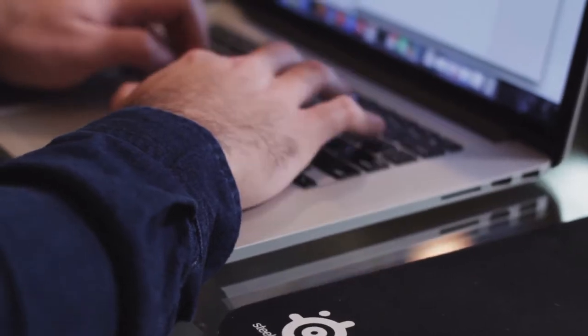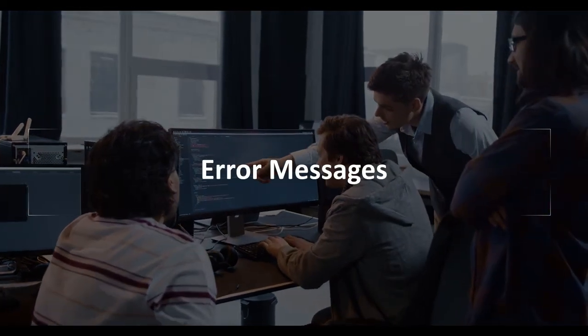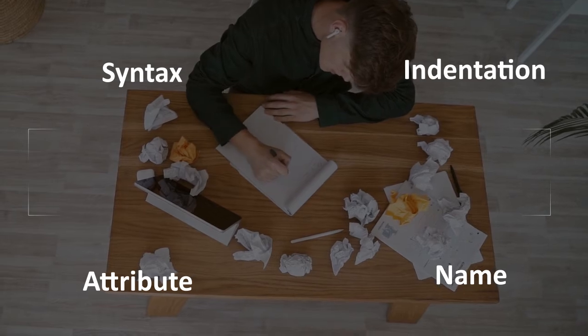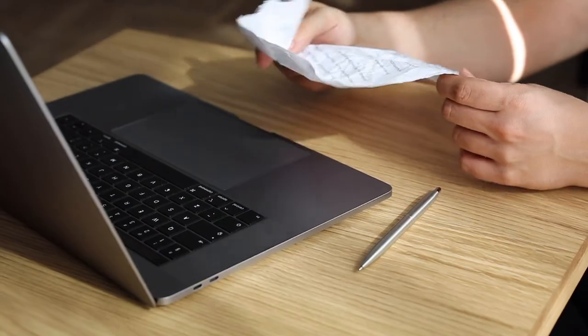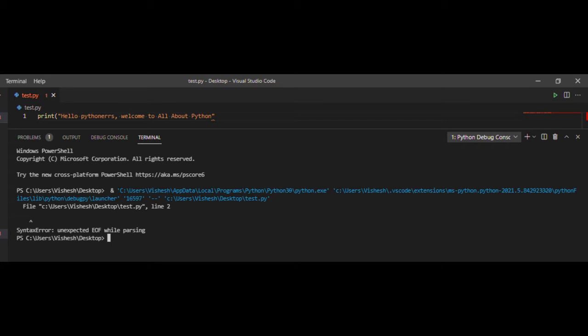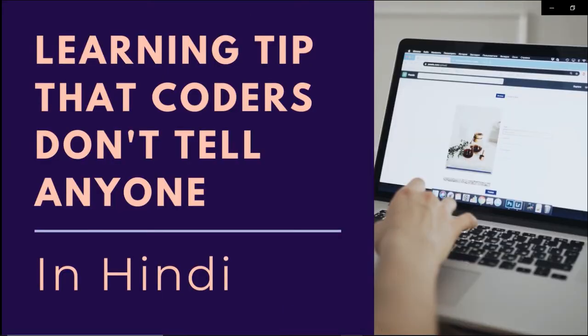This is probably the best update that will help all Python programmers across the world to easily debug their Python programs. Python developers have updated the error messages that the Python interpreter gives on encountering any syntax, indentation, attribute or name error. So let's quickly go through them. Number 1, syntax error. Earlier, on encountering a syntax error, the Python interpreter used to display "SyntaxError: unexpected EOF while parsing", like I had discussed in my previous video.